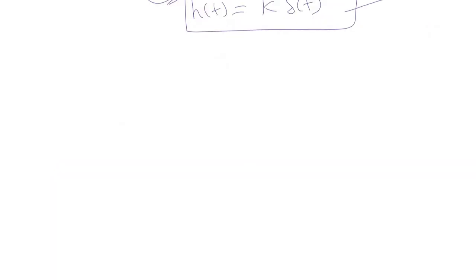Similarly, let us look at the second relationship of the LTI property with impulse response, that is causality of LTI system.